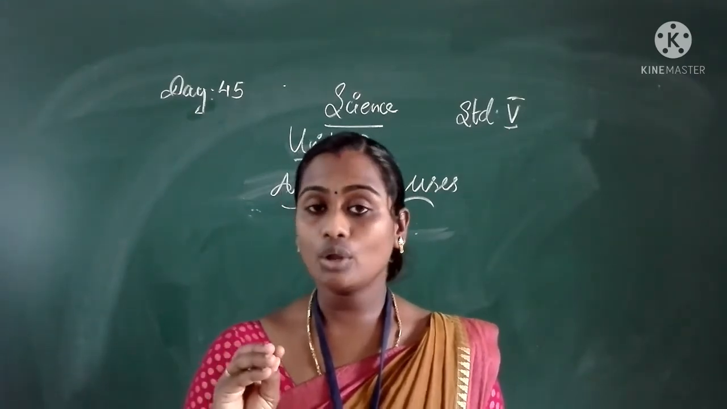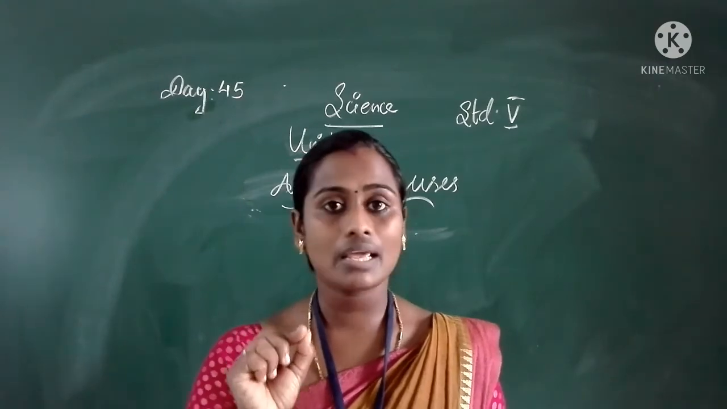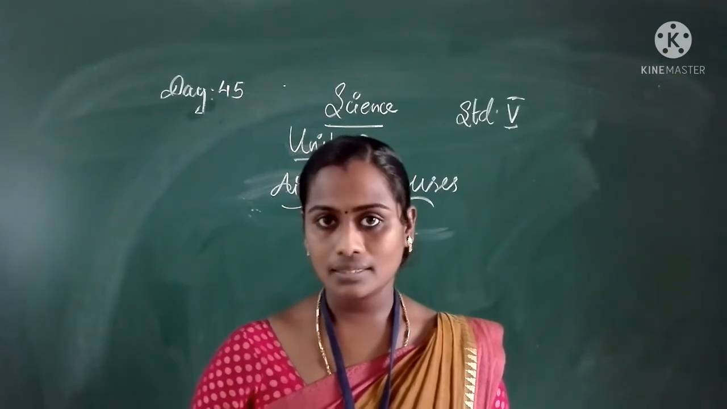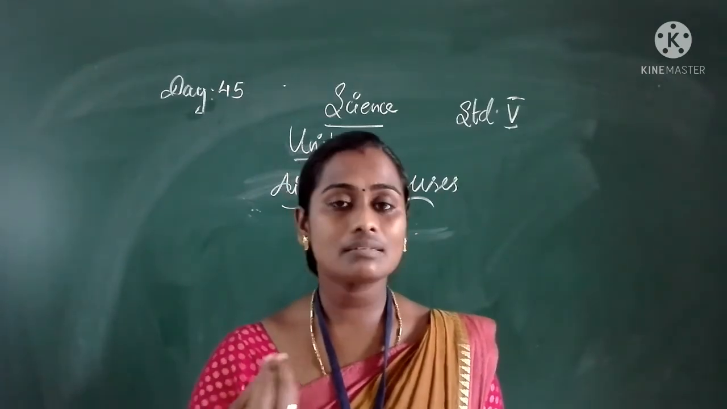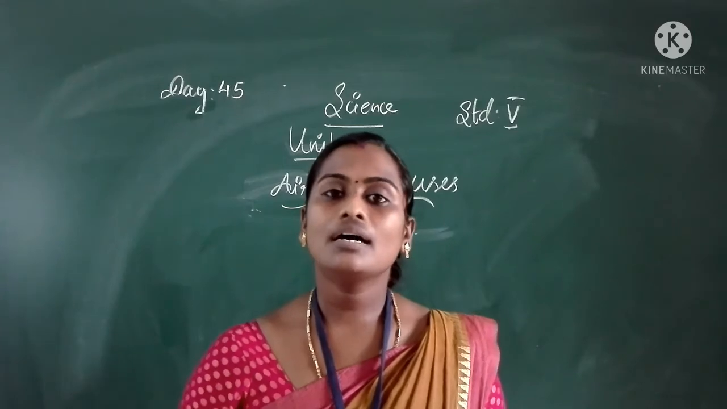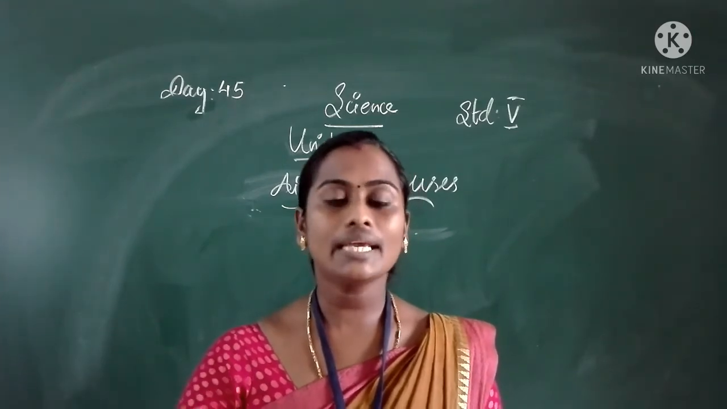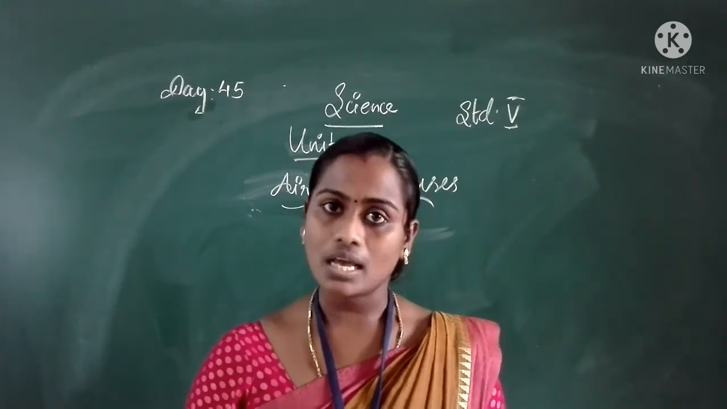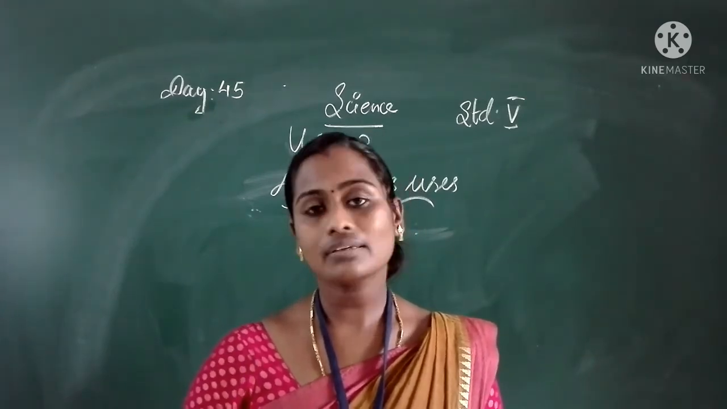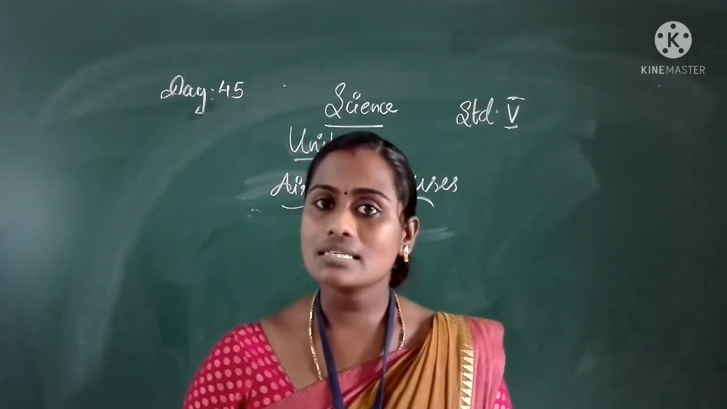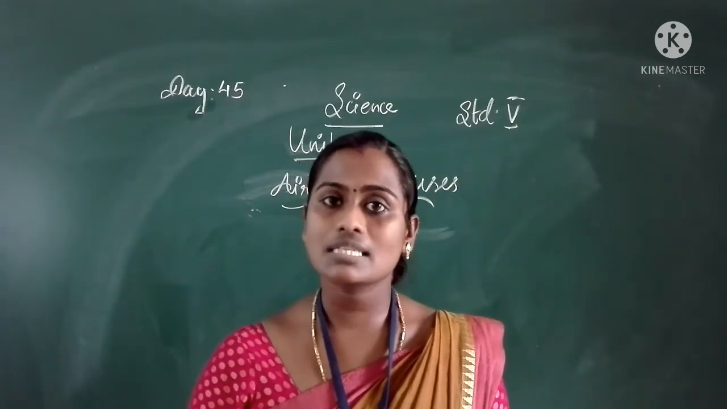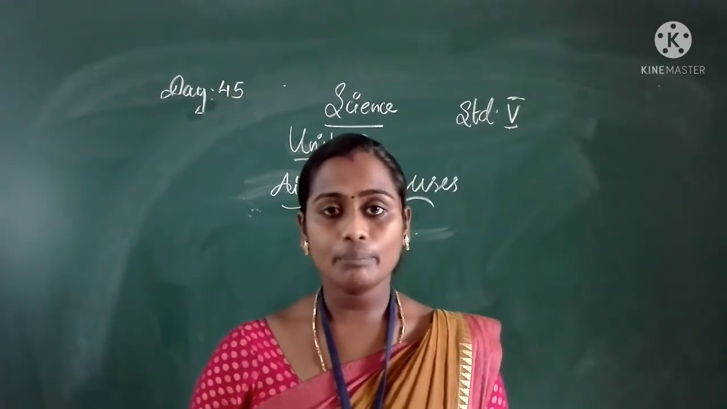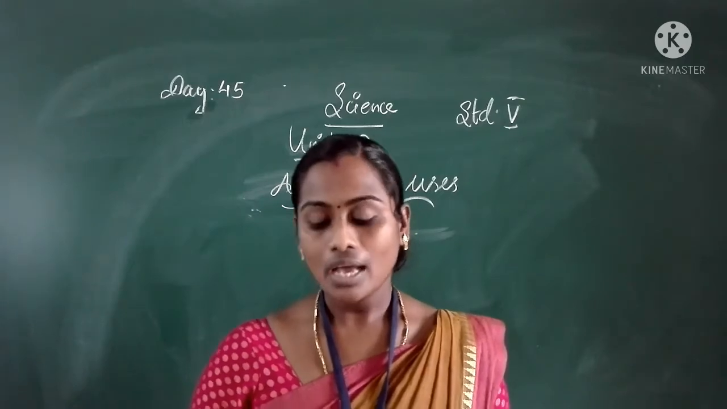Nitrogen, all of you know, is 78% in the air, and nitrogen is very useful for the plants. Plants take nitrogen from the atmosphere, it is converted in the soil, and they take it from the soil through their roots. So nitrogen, oxygen, carbon dioxide are some of the gases present in the atmosphere, and they are taken by animals, human beings, and plants for their activities.